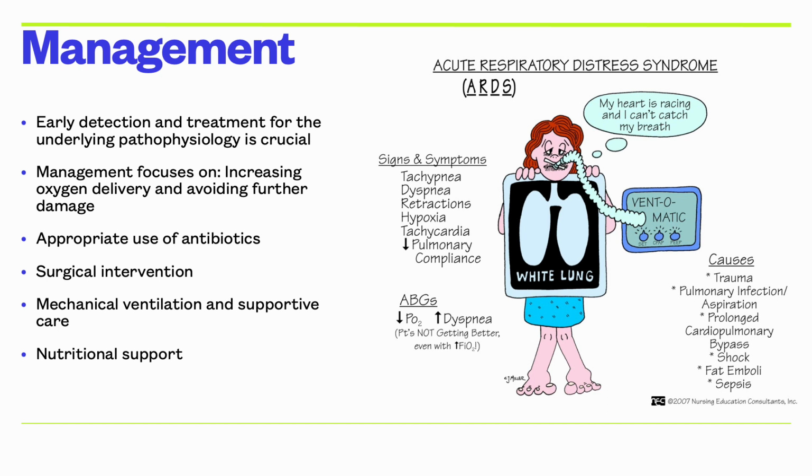Finally, care is also placed on preventing volutrauma, which is exposure to high tidal volume, and barotrauma, exposure to high plateau pressure, using lung protective ventilatory strategies by setting parameters to having tidal volume about 6 milliliters per kilogram of ideal body weight, having a respiratory rate up to 35 breaths per minute, having SpO2 of 88 to 95%, having a plateau pressure less than 30 centimeters H2O, having an inspiratory and expiratory time of less than 1 second, and having a pH goal of 7.35 to 7.45 range.